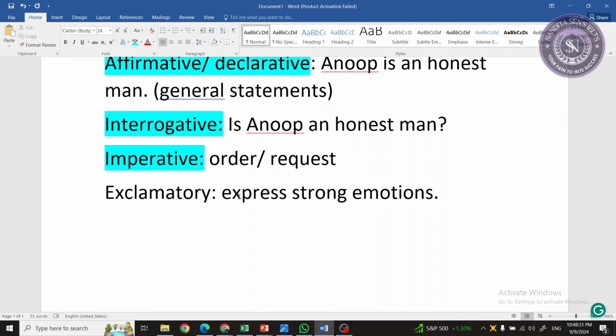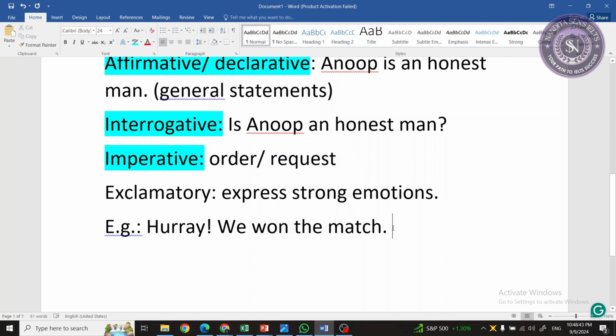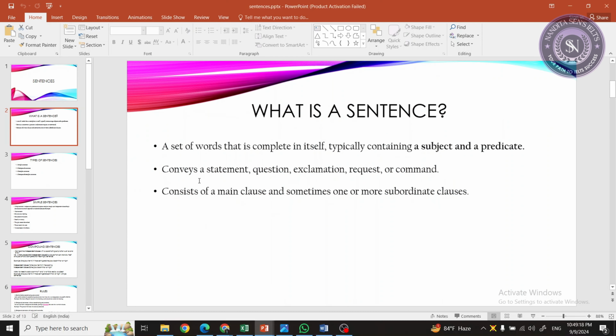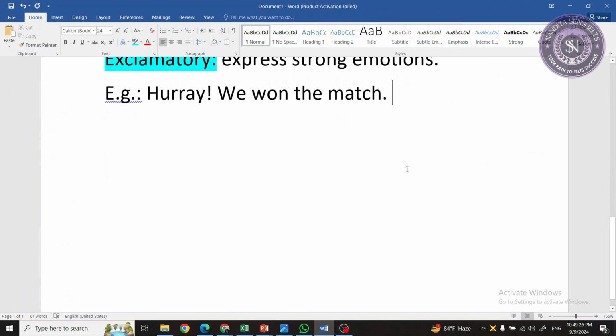Example, hooray, we won the match. These kinds of sentences are called exclamatory sentences. Sometimes a sentence contains subordinate clauses, but it always has a main clause. Without a main clause, you can't form a sentence. The main clause is also known as the independent clause. It's also known as the principal clause. So one person has several different names.